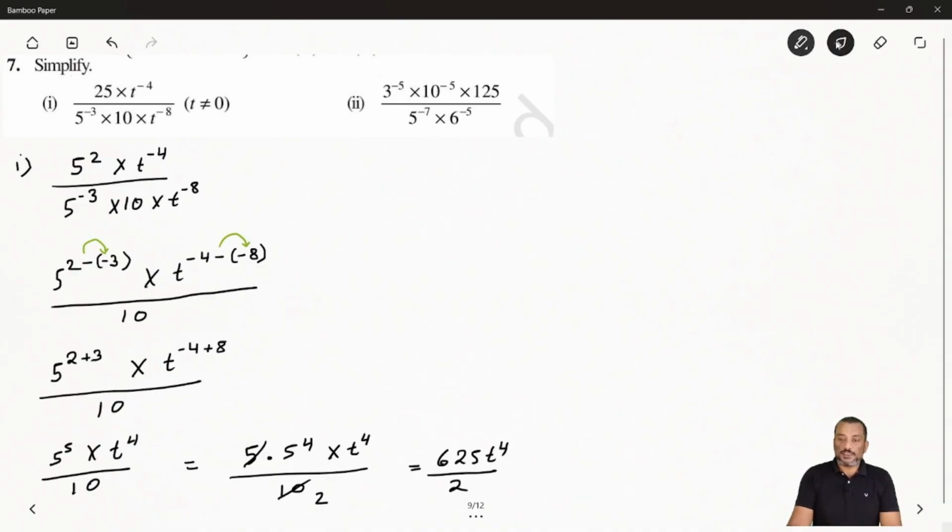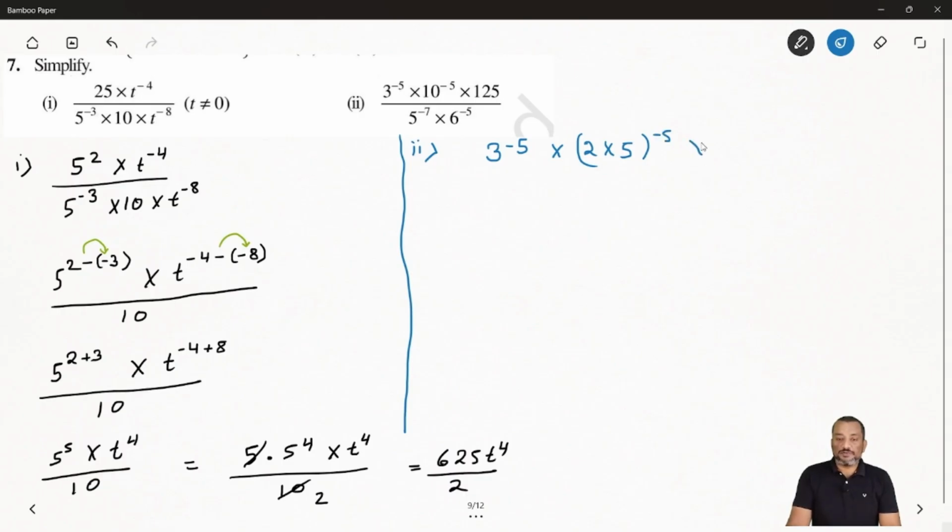Now let's solve the second bit. So the second bit is saying your question is t to the power minus 5 times 10 to the power minus 5 times 125 by 5 to the power minus 7 and 6 to the power minus 5. So here also we will go the same way. So first we can break them. So we can say 3 to the power minus 5, and 10 we can say 2 times 5, whole power minus 5.